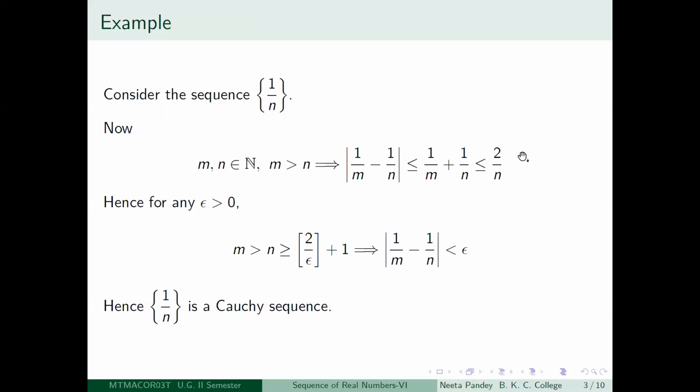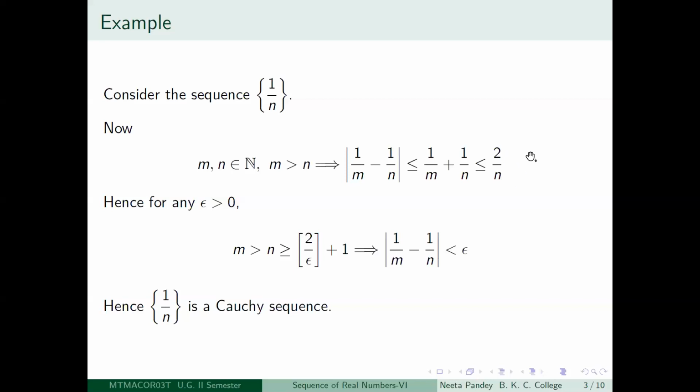All right, so let me just go back and tell you what I'm doing here. I want 2 by n to be less than epsilon. If that is true, then automatically mod of 1 by m minus 1 by n will be less than epsilon. So if you want 2 by n to be less than epsilon, you want your little n to be greater than 2 by epsilon, right?